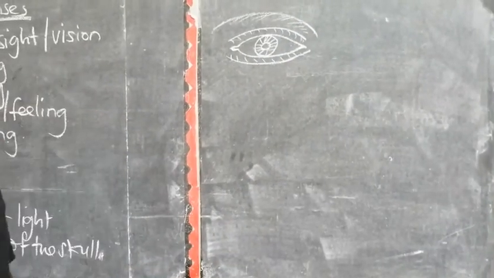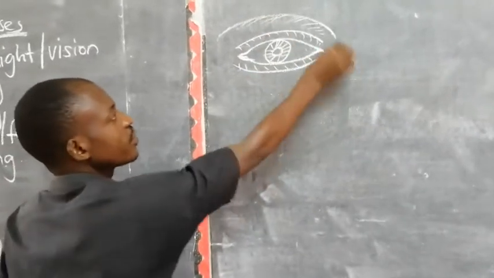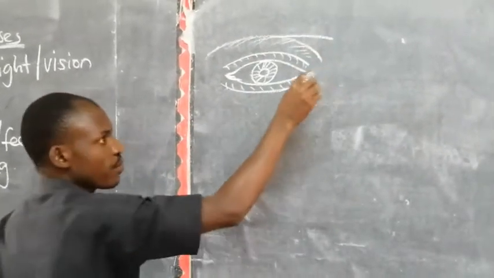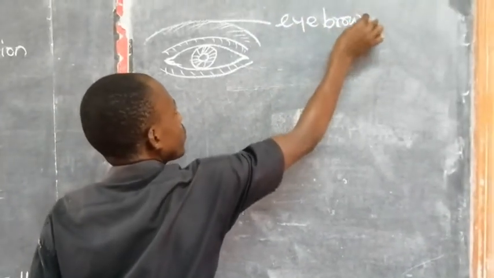This eye of ours has these parts, like this one, the eyebrow.